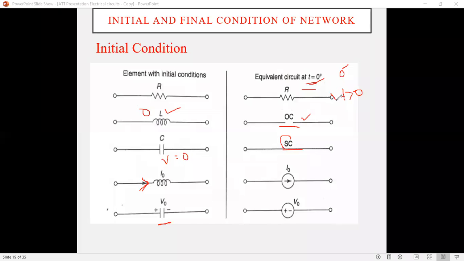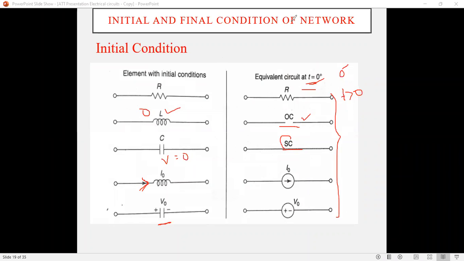These are the element behaviors of the inductor, resistor and capacitor, with current flowing, without current flowing, with voltage and without voltage. These are the initial conditions.